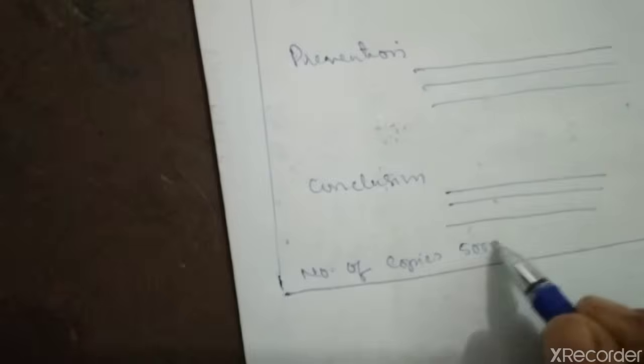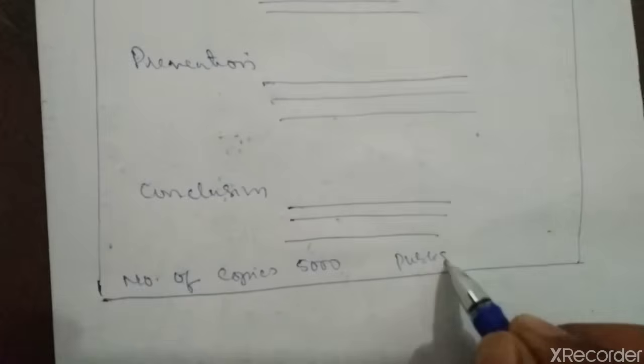For example, I'm writing 5,000 copies. Now, from where you have published, the publisher name. For example, I'm writing ABC at the rate so and so, publisher. Like this you have to write. You can even add some more.